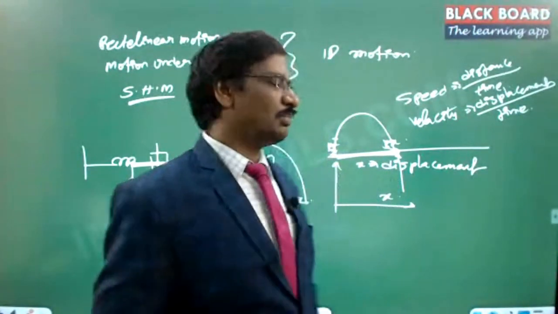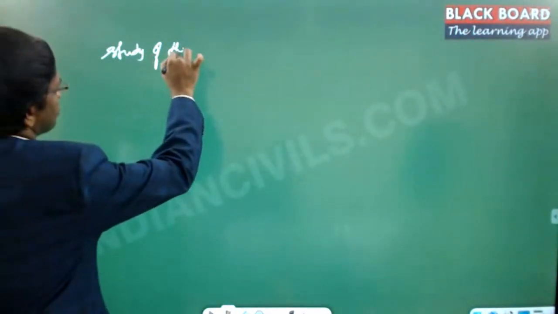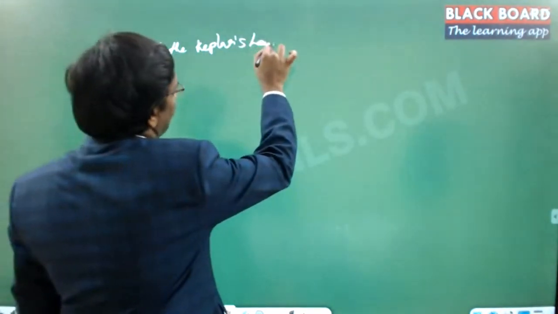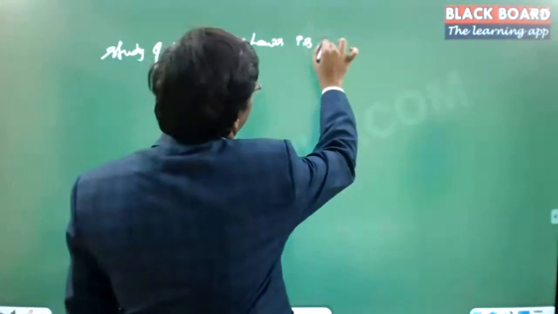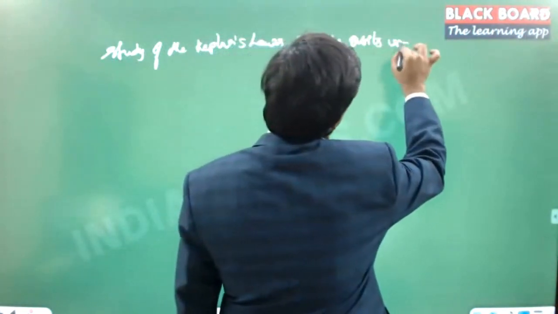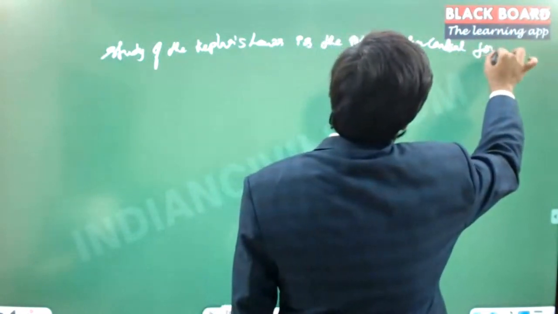So the study of Kepler's laws is nothing but the study of orbits under central forces. Right?